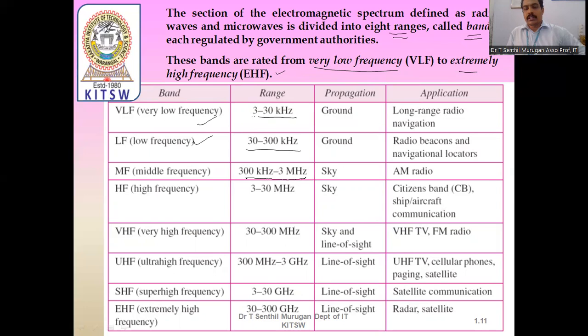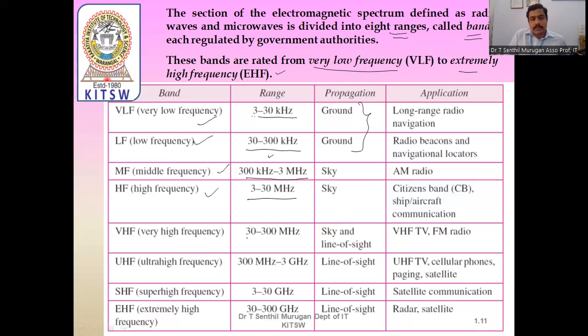For these two, which propagation is used is also given: ground propagation, because as we already discussed, signals of less than 300 kilohertz may be propagated by ground propagation. Middle frequency is 300 kilohertz to 3 megahertz, high frequency is 3 to 30 megahertz, and then very high frequency.